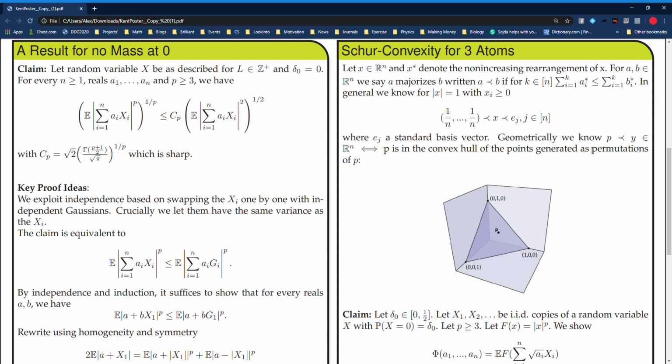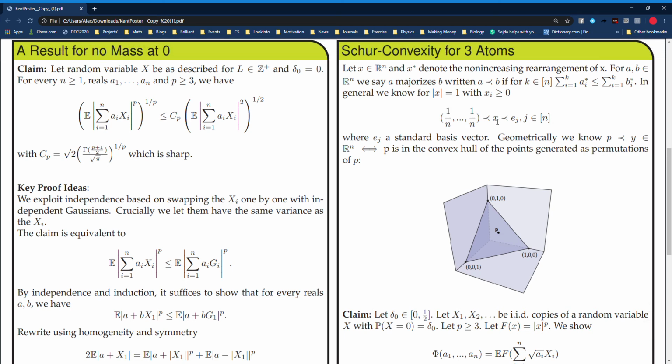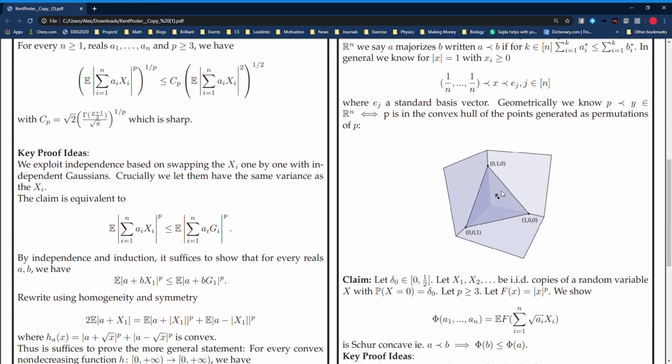Okay. So then to provide some intuition, in general, let's assume that the coefficients sum to 1 and we're working in the positive orthant. Then we have that the uniform spread of coefficients is always majorized by some arbitrary element, which is in turn always majorized by some standard basis vector. And we have this nice geometric picture here where we see, okay, so if we're looking at the points majorized by the standard basis vectors, then these are precisely the points in the convex hull of the standard basis vectors. And really this generalizes to arbitrary points.